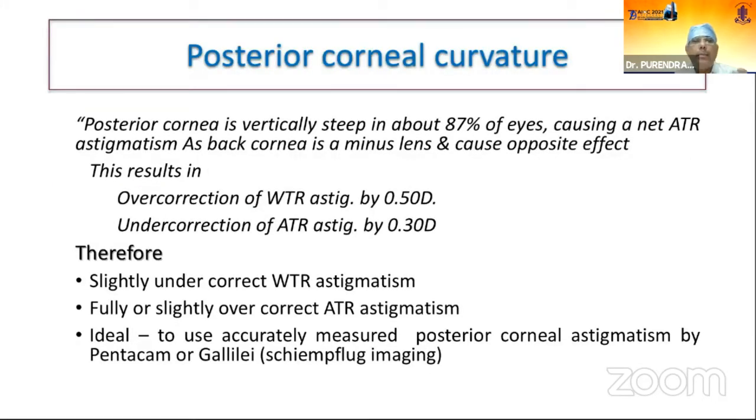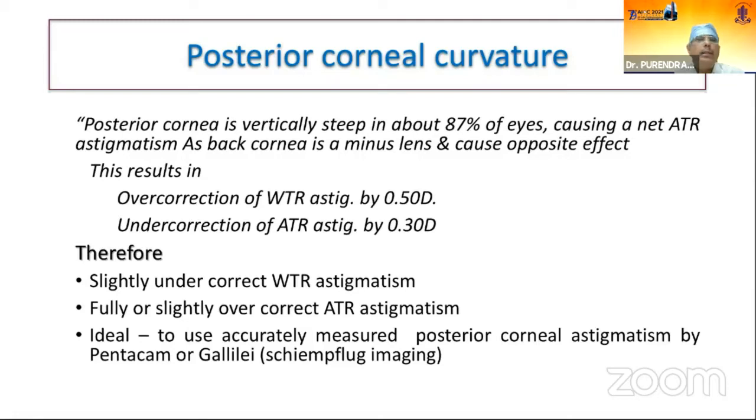Coming to another important aspect of seeing the corneal astigmatism, the role of posterior corneal curvature cannot be undermined or underestimated. The posterior cornea is vertically steep in about 87% of the eyes, and this causes a net against the rule astigmatism, as the back cornea is a minus cylinder or a concave lens, and this causes an opposite effect.